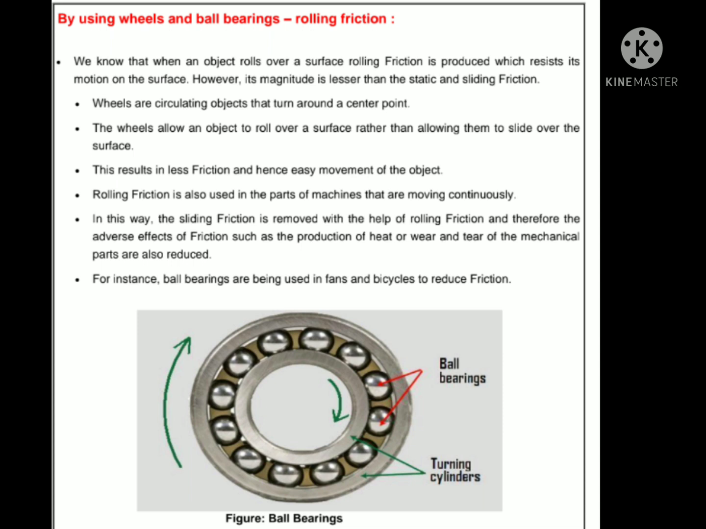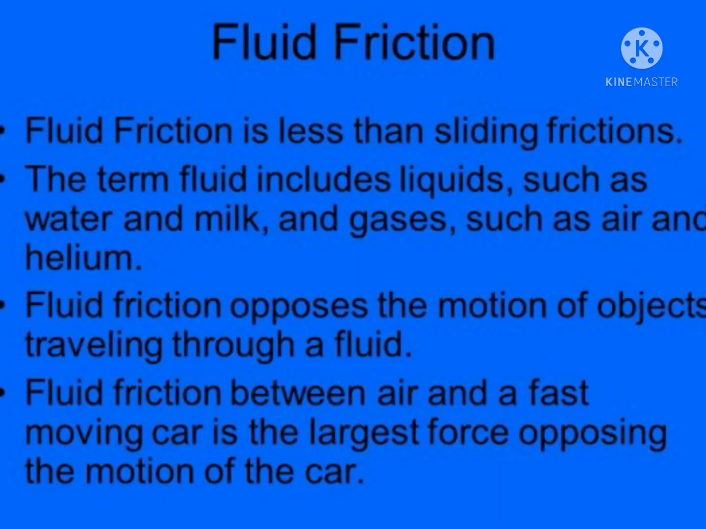Students, let us learn about the fourth type of friction, which is fluid friction. What is meant by fluid friction? Fluid friction is less than the sliding friction. The term fluid includes liquids such as water and milk and gases such as air and helium. Fluid friction opposes the motion of objects traveling through a fluid. Fluid friction between air and a fast moving car is the largest force opposing the motion of the car.